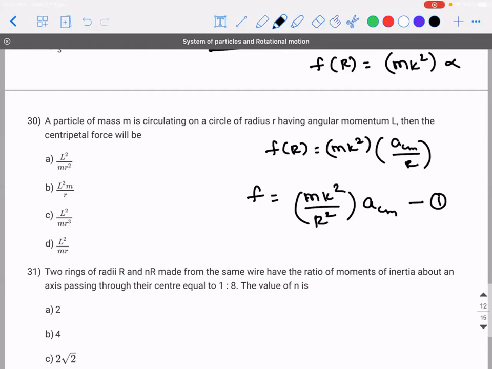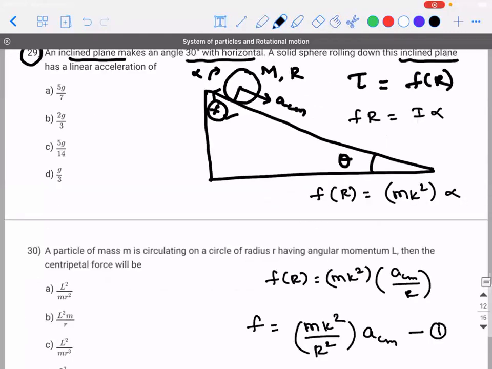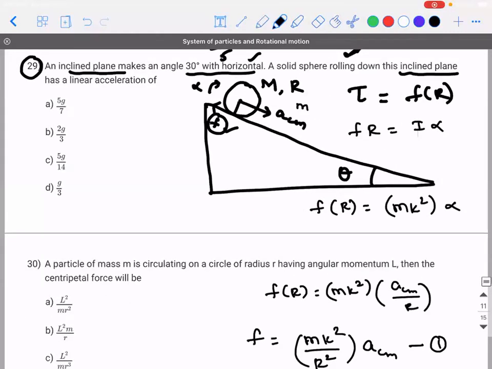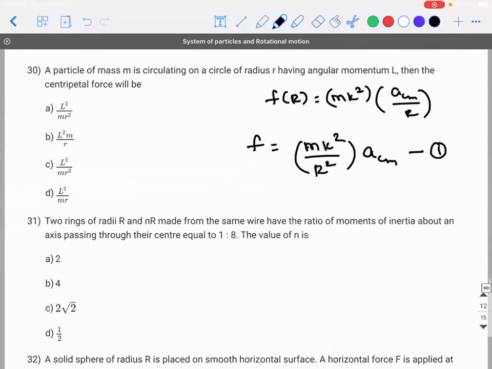There is a force mg sin theta acting in this direction and friction acting in this direction. Tell me what will be the equation for linear motion. mg sin theta minus F will be equal to m into the acceleration of center of mass.